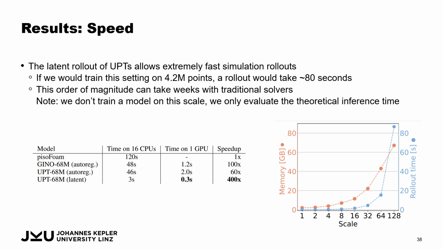In terms of speed, our method also has a very strong improvement. One key motivation here is, as previously introduced, we are able to roll out everything in the latent space. However, in these grid-based models, we don't necessarily need to, so we also can roll out these things auto-regressively. Compared to traditional solvers, we of course gain a large speed up, as is common in neural operators, where Geno also has quite a large speed up. However, when it really comes to pushing the speed of these models, when we do a latent rollout, we get up to a 400 times speed up over traditional solvers.